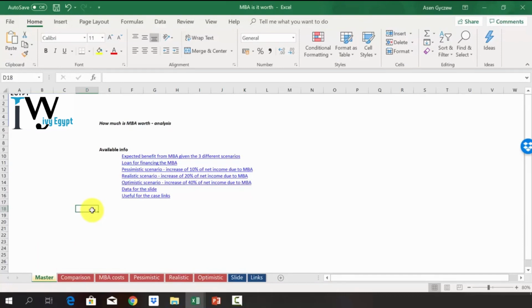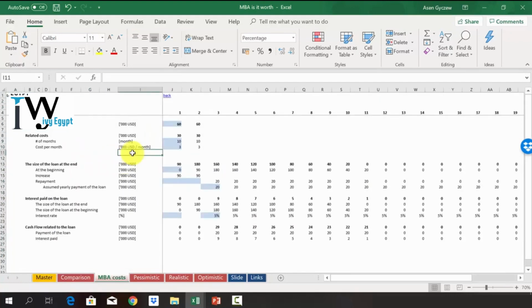So please download the file attached to the lecture, which is called MBA Is It Worth? And here in the Master Sheet, you will find a table of contents where we have listed all the sheets we've got here with links so you can go back and forth. The first one we're going to start with is actually the loan for financing the MBA. And here we wanted to see how much money he has to pay due to the fact that he will have to take a loan for the MBA and later on pay interest on that.